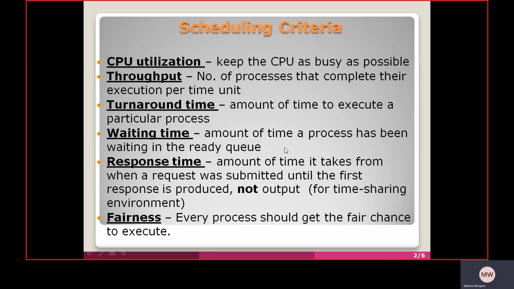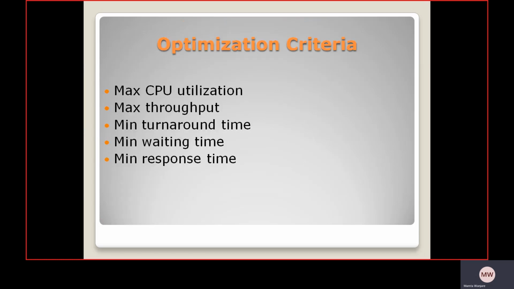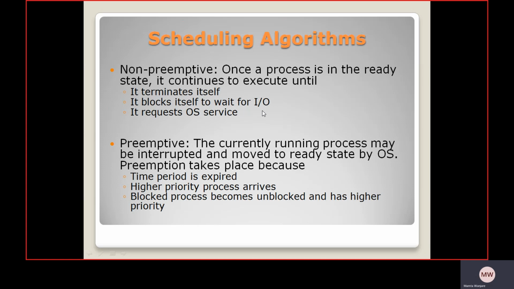Response time means the amount of time it takes from when a request was submitted until the first response is produced, not output, for a time sharing environment. Fairness: every process should get a fair chance to execute. These are the criteria. So the optimization criteria are maximum CPU utilization, maximum throughput, minimum turnaround time, minimum waiting time and minimum response time.